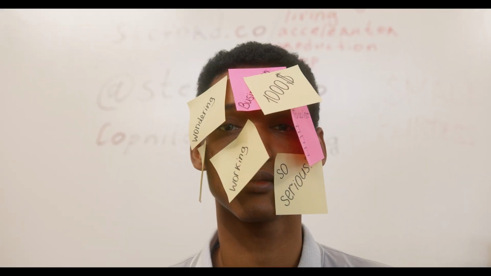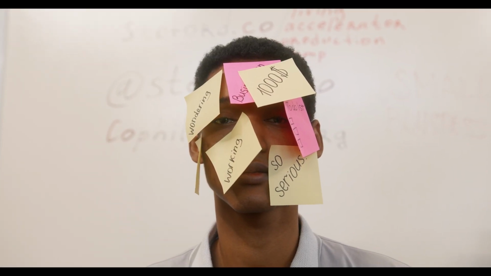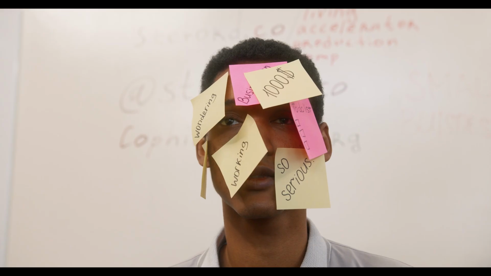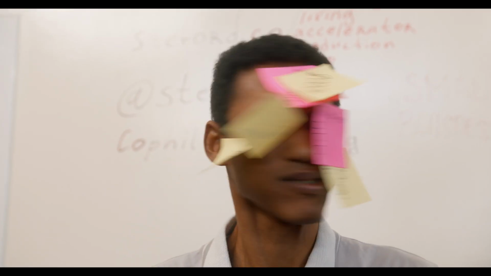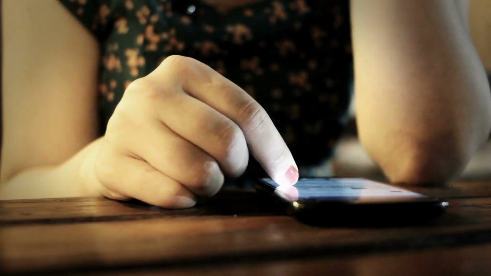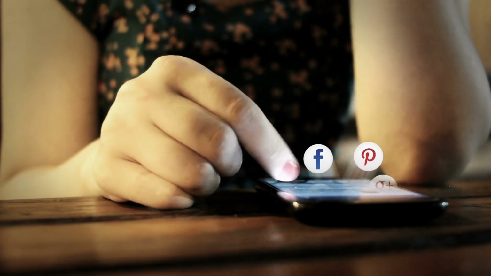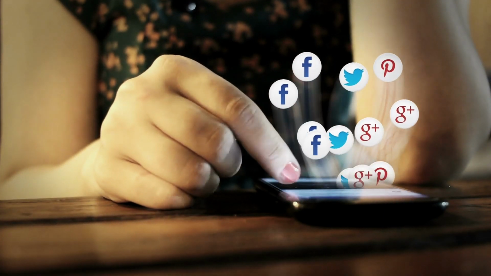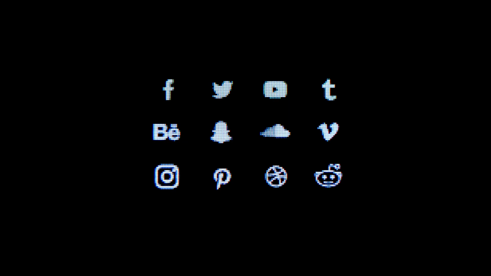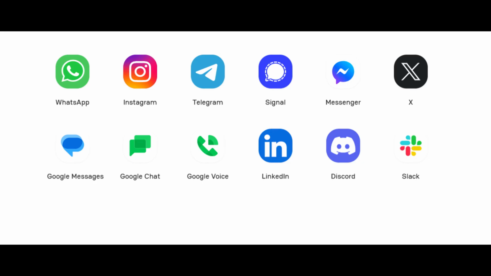Let's first talk about the problem statement, because that's the most important thing. It clears most of the doubts, like what problem we have to solve and how we are going to solve it. In this technological era, we are surrounded by a lot of social media applications like WhatsApp, Instagram, Telegram, Signal, Messenger, and if you are a working person or a CEO or a manager of a company, then you have used Google Messenger, Google Chat, LinkedIn, Discord, and even Slack.